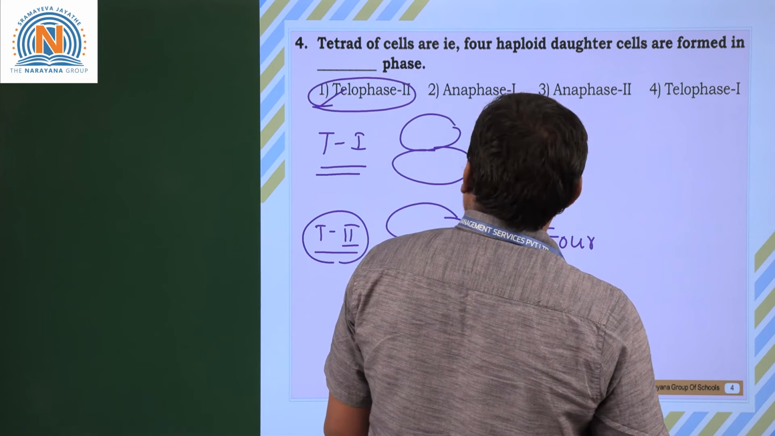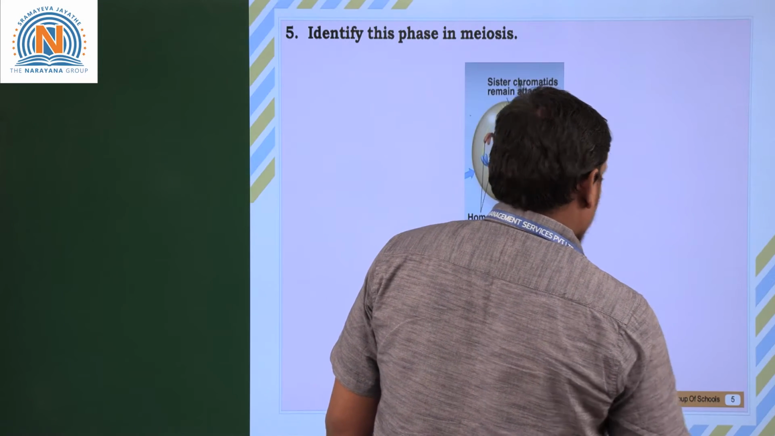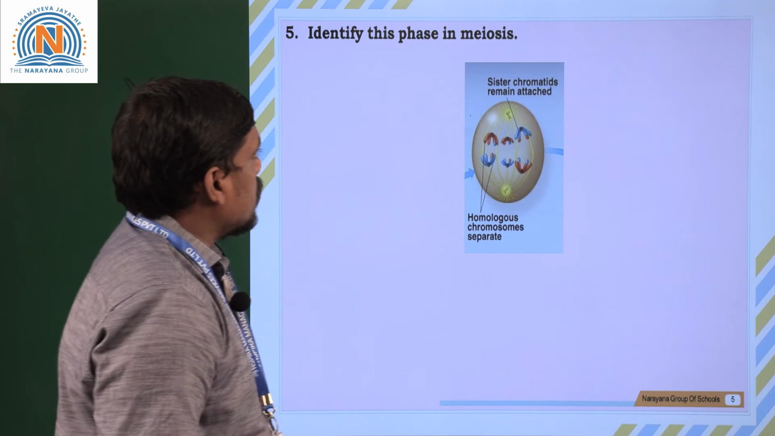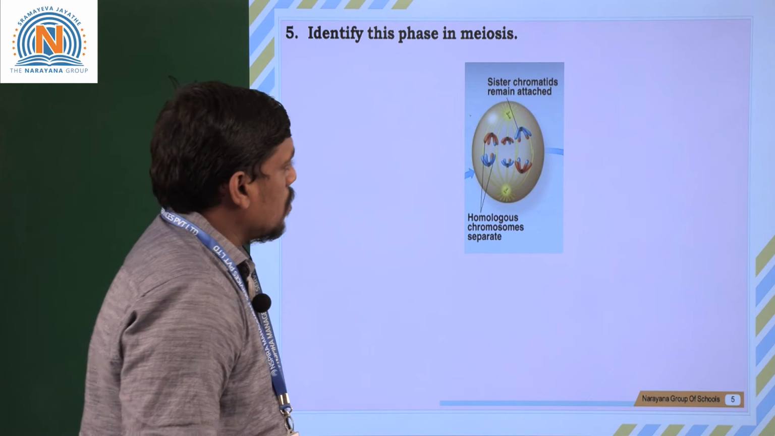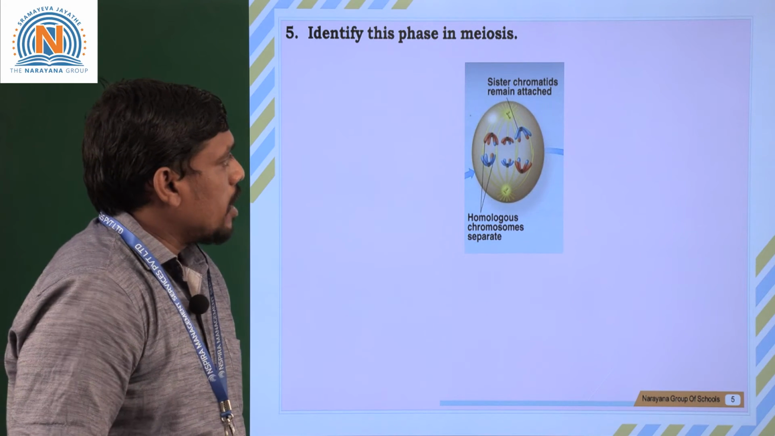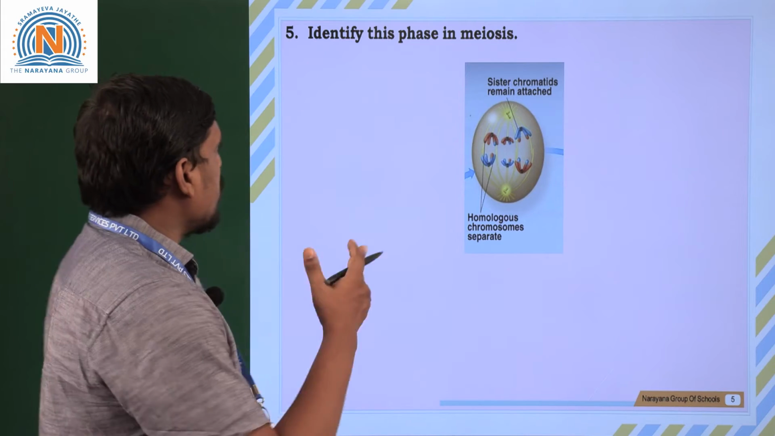Next, moving to the next question, students. Let us see the next question. Identify this given phase of meiosis. What is the given phase? Can you imagine what the given phase is?